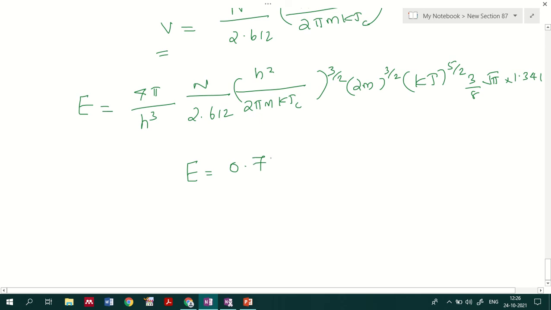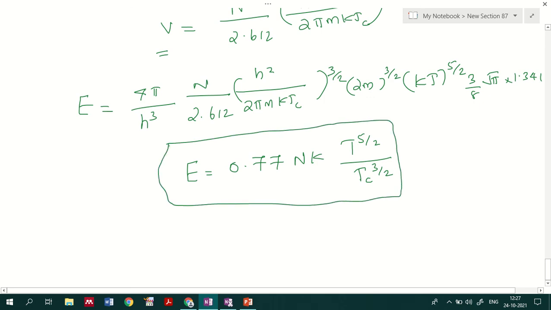Finally what you will get is that the energy E will be equal to 0.77 NkT raised to 5 by 2 divided by Tc raised to 3 by 2. So this will be the total energy of a system at the Bose-Einstein condensation state. This energy you can consider as an internal energy.